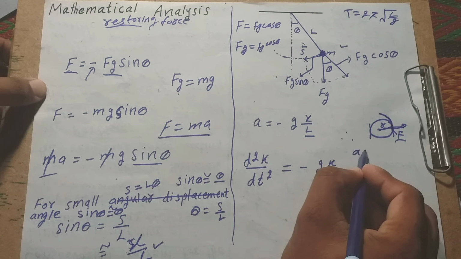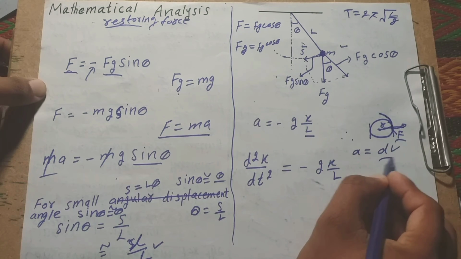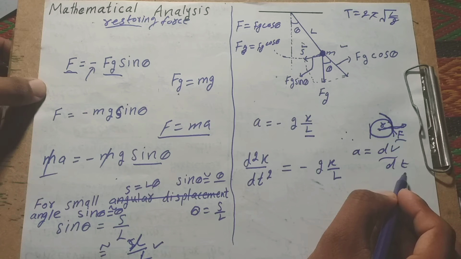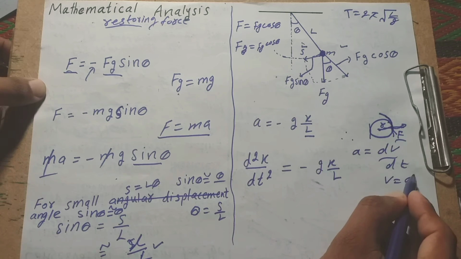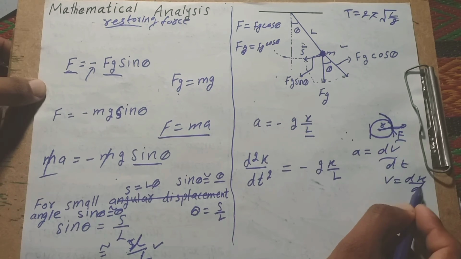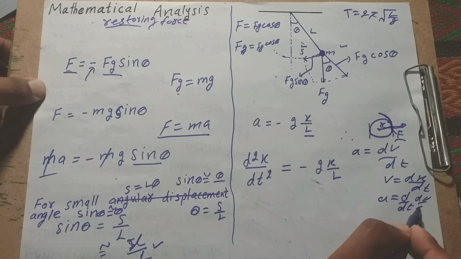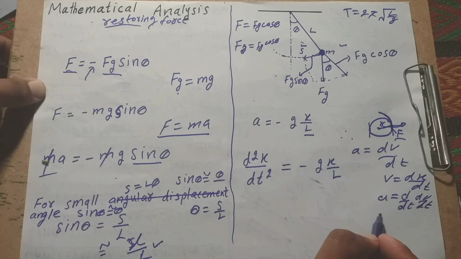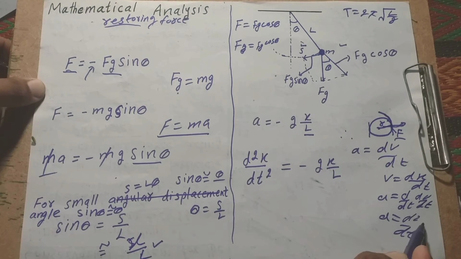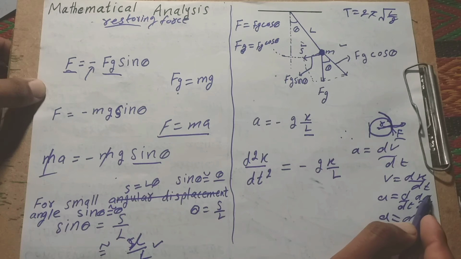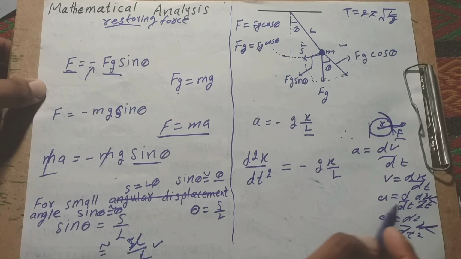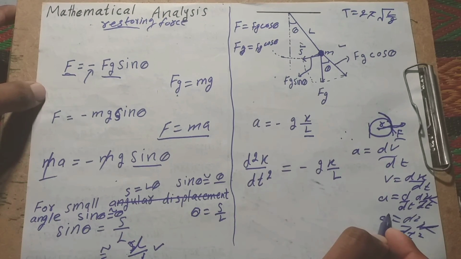We know that acceleration is the rate of change of velocity, and velocity is the rate of change of displacement. We take the derivative of velocity, and we obtain the double derivative of displacement, which is known as acceleration.